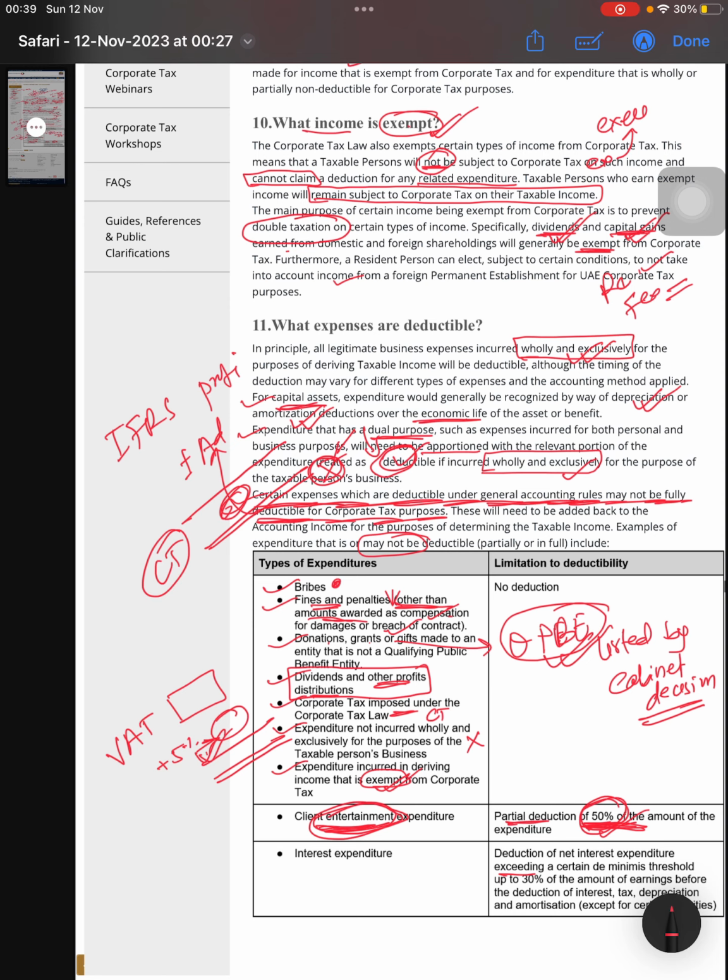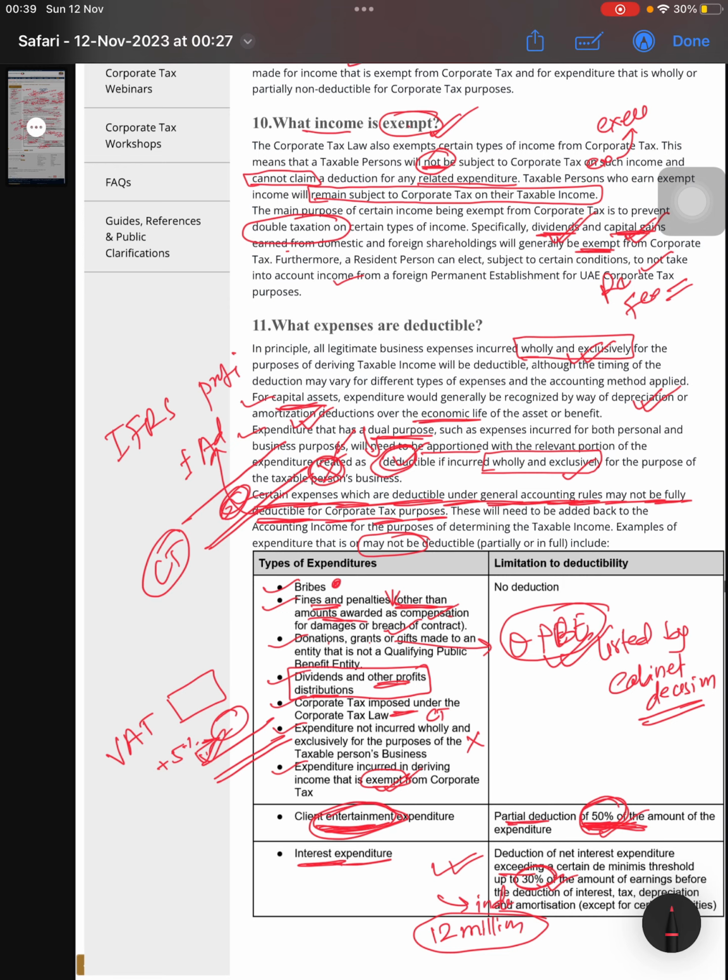Interest expenditure also, there is EBITDA 30%: up to 30% of interest expenditure will be allowed as a deduction, and more than 30% will not be allowed, it will be carried forward for an indefinite period. Also there is an exception rule: for interest expenditure up to 12 million, you don't have to go to the 30% rule.